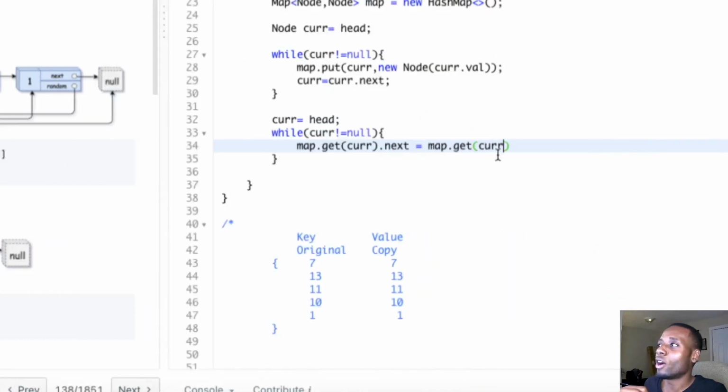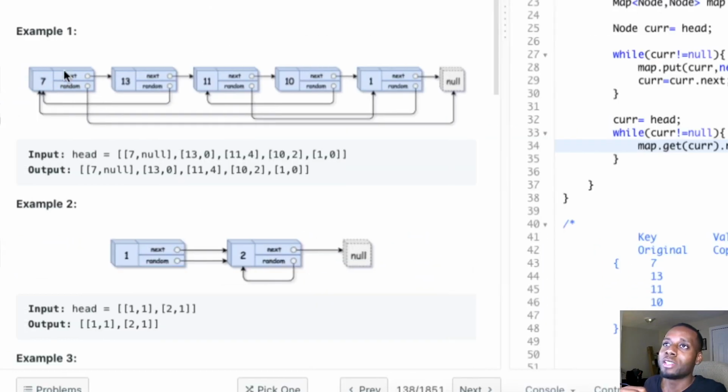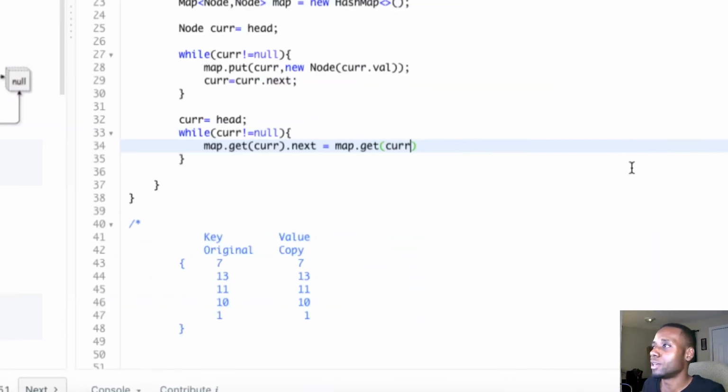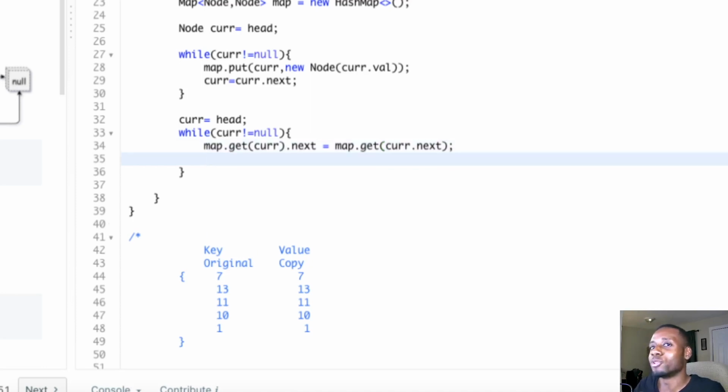So 7's copy should be pointing to cur.next, which is 13, but not this 13, but the copy of 13, you know what I'm saying? So I'm gonna be pointing to the copy of cur.next. This is a very good thing I want you guys to internalize. That's the trickiest part of this problem.